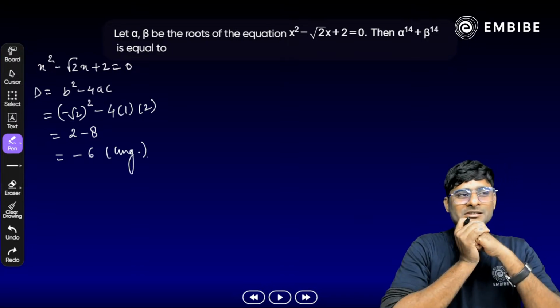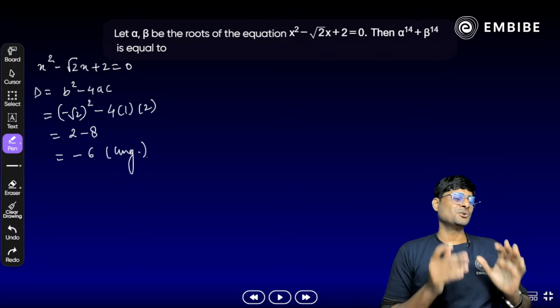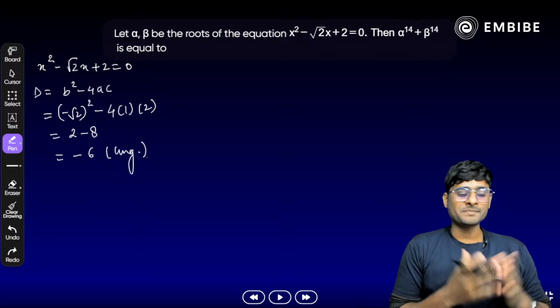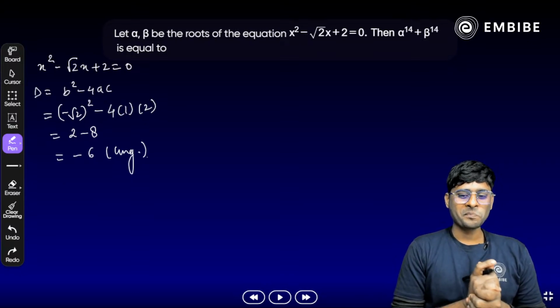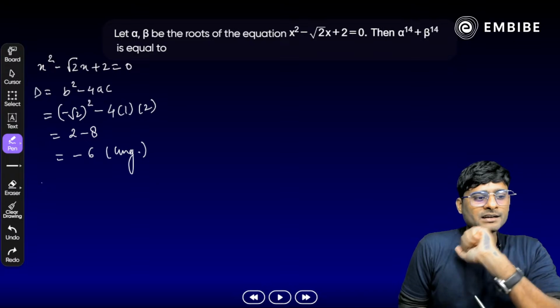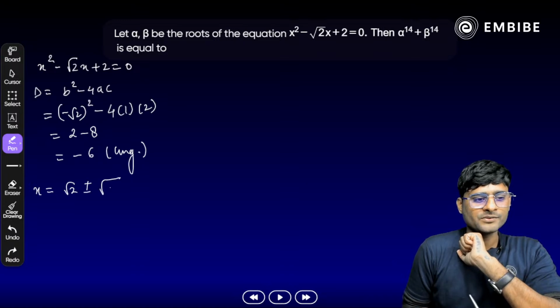So if the roots are imaginary, obviously थोड़ा सा help लेना होगा हमें किसका? कॉम्प्लेक्स नंबर का यहाँ पे इस क्वेश्चन के लिए. सो अभी आपके पास डिस्क्रिमिनेंट है, दैट इज minus 6, थोड़ा सा कॉम्प्लेक्स नंबर की याद आने लगी अभी. Alpha and beta is equal to what? x is equal to what here? minus b plus minus root of b square minus 4ac divided by 2a, और we can say what?